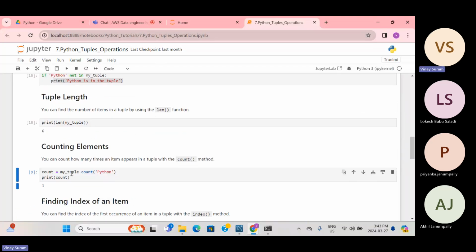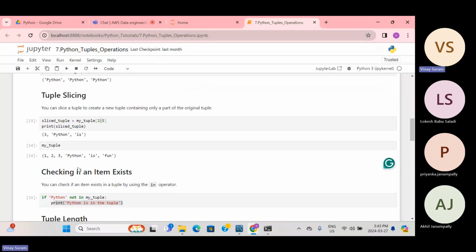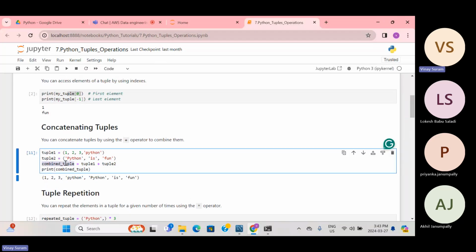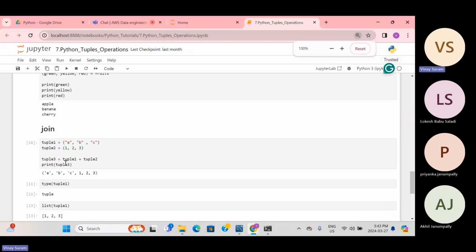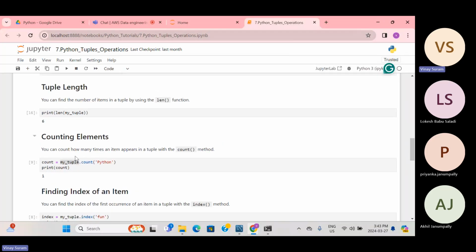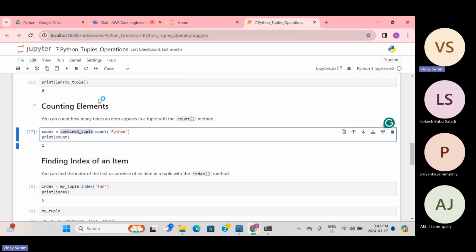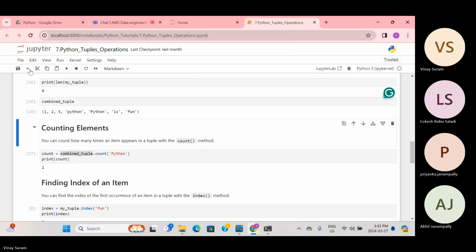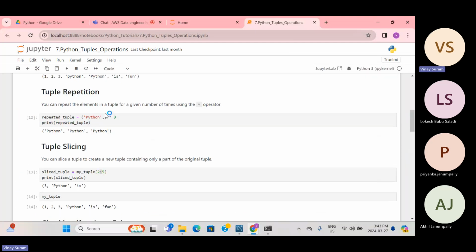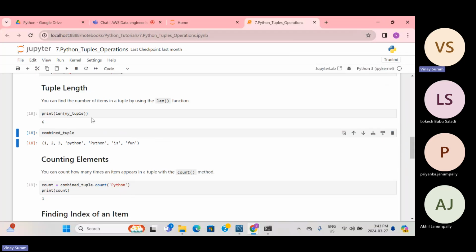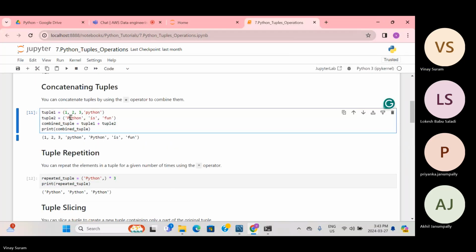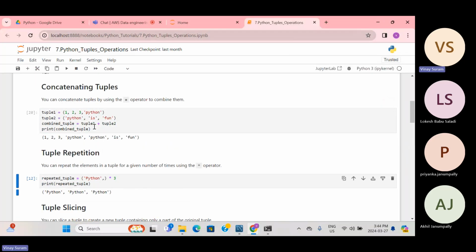Okay, so if you could see, this is there, but I added it in the combined list. So let me take this combined tuple and show you how many. Verify, enter. So combined tuple count of Python is, okay. So P is capital and small, that's why it has an issue. So let me add this again, capital to small. Okay, now it should work.